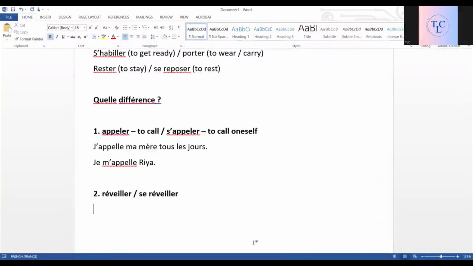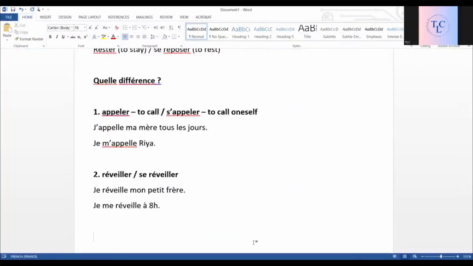Je réveille mon petit frère. I am waking my little brother. Je me réveille. I myself am waking up. So, je me réveille à 8 heures, at 8 o'clock.